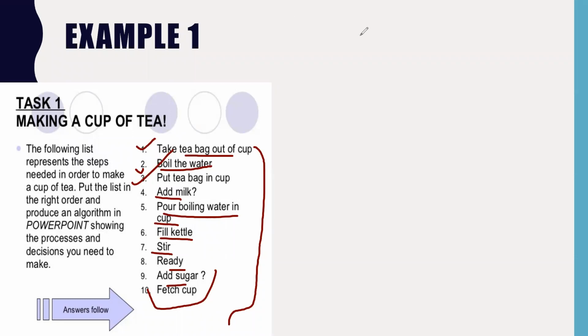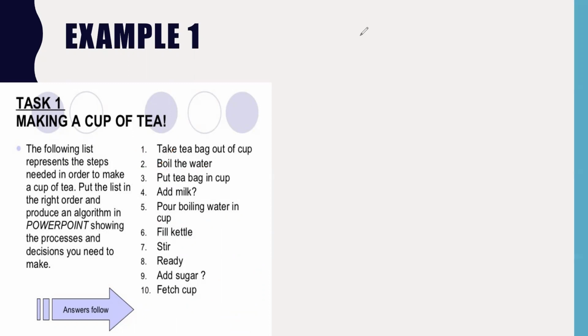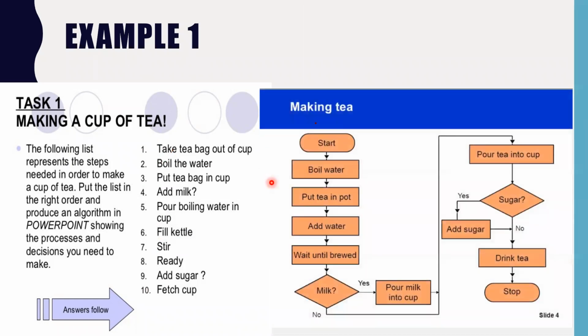Now let's have a look at the flowchart. This is the complete flowchart. What is happening here is step number one, start. Start is in the rounded rectangle. I told you start and stop are always in the rounded rectangles. Then what are the steps? You are boiling the water, then you are putting the tea in the pot, then you are adding the water. Wait until it is completely boiled.